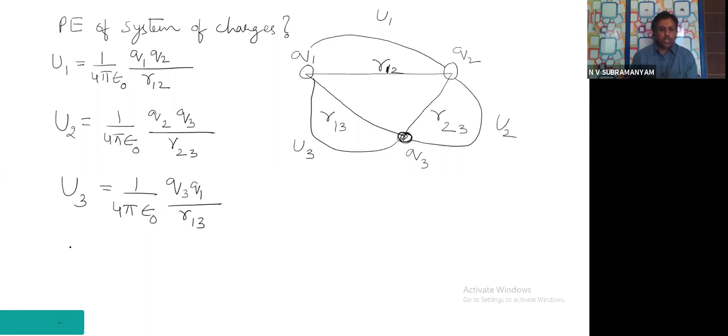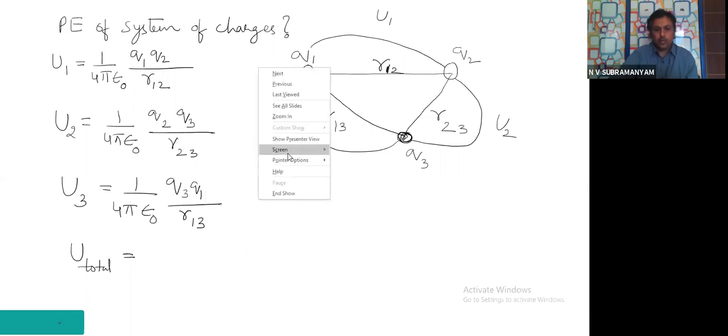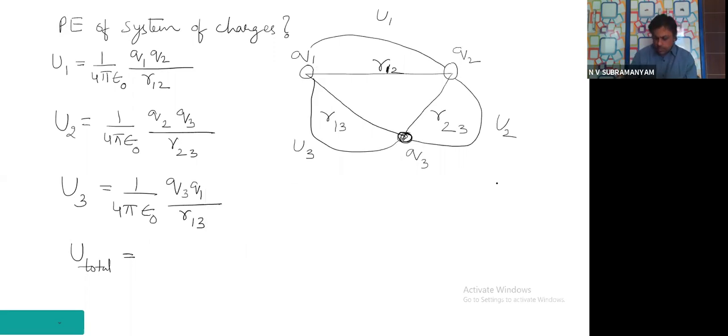Then the total potential energy of the system is U1 plus U2 plus U3. Yes or not? What is the value? What is the value of the potential energy, children?